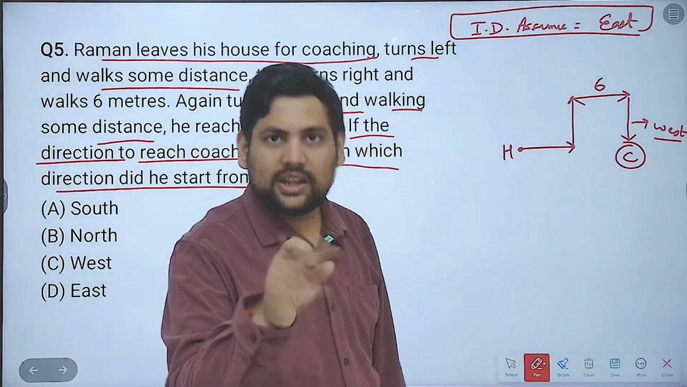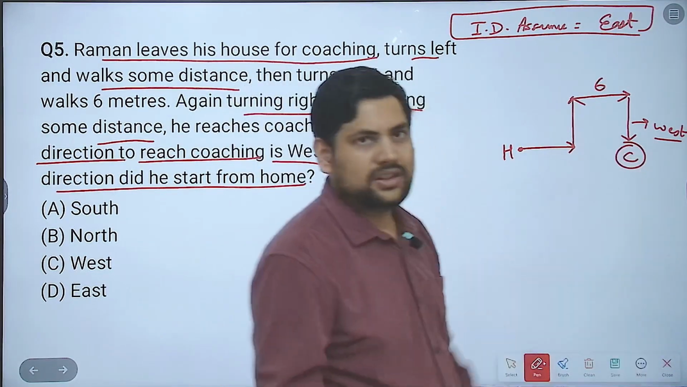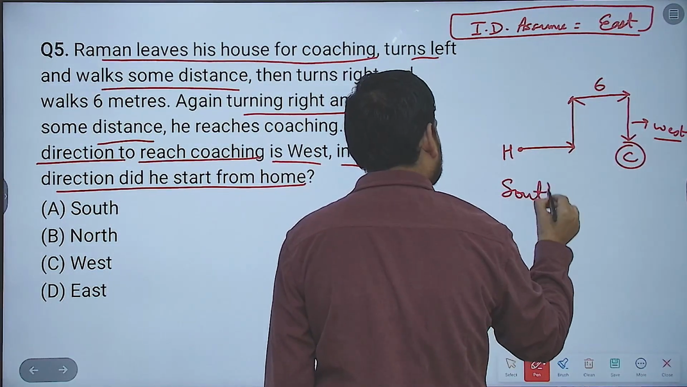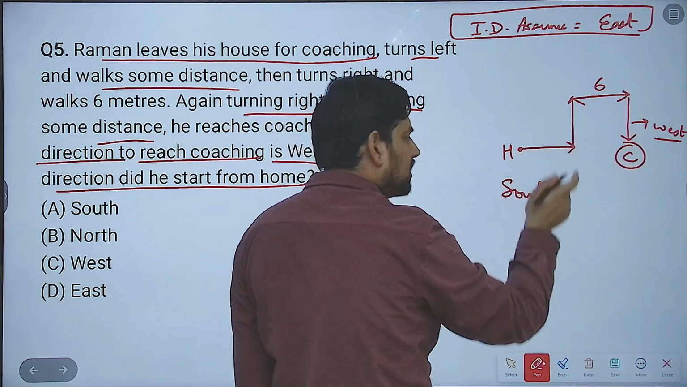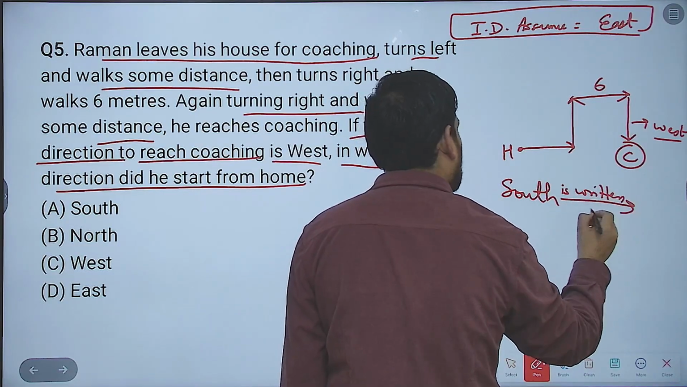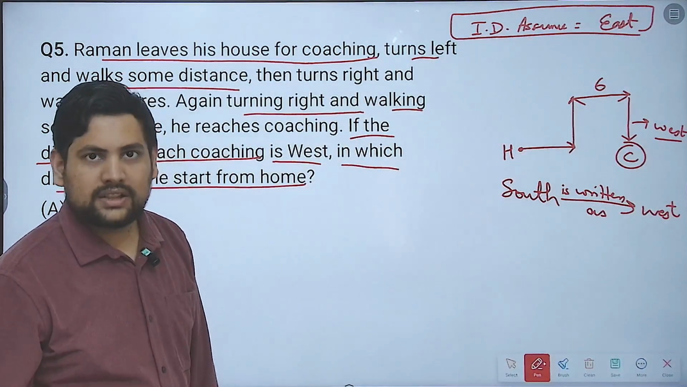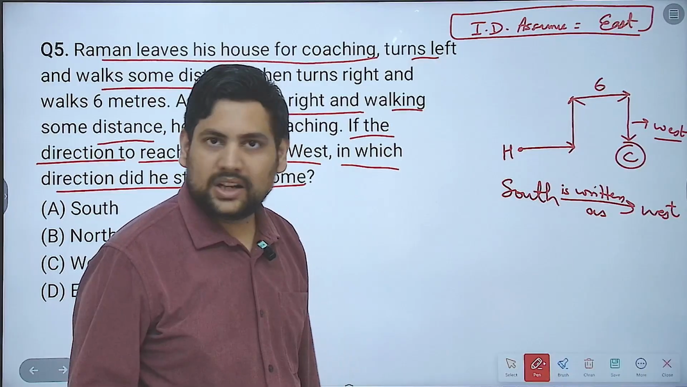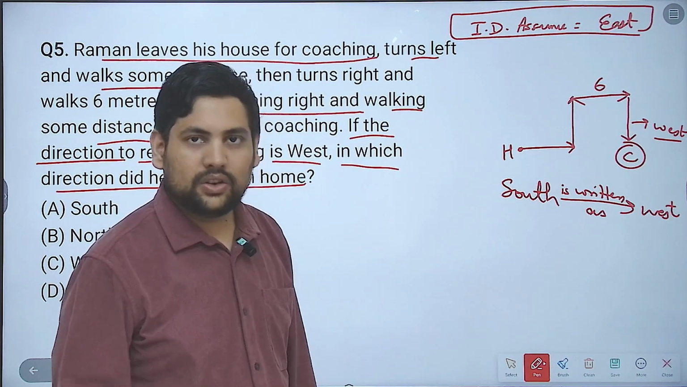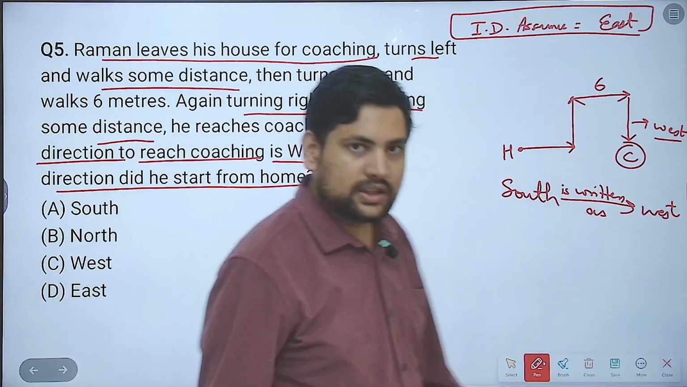You are not getting it from your diagram because you didn't know the initial direction, but according to the question this is west. Now what I can write down, originally this direction is south. So I write south is written as west, just following the earlier type, that is the changing direction type. If you have not seen that video, see the changing direction video. That same concept will be used now. So south is written as west.